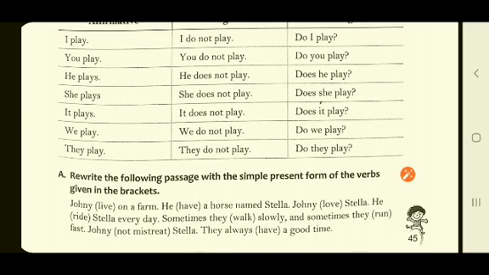Again Johnny is singular. So you have to add s to the given verb love. Johnny loves Stella. He rides Stella every day. Sometimes they walk slowly. Why have I not added s to it? Because it is the plural form. And sometimes they run fast. They, plural form, so run will be the same as it is given here. Johnny not mistreat. Your subject is singular, so it will be in the negative form. What will come? Does not. Johnny does not mistreat Stella. They always have a good time.